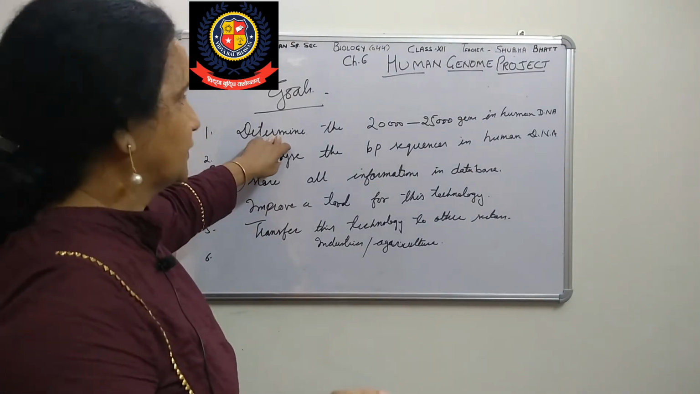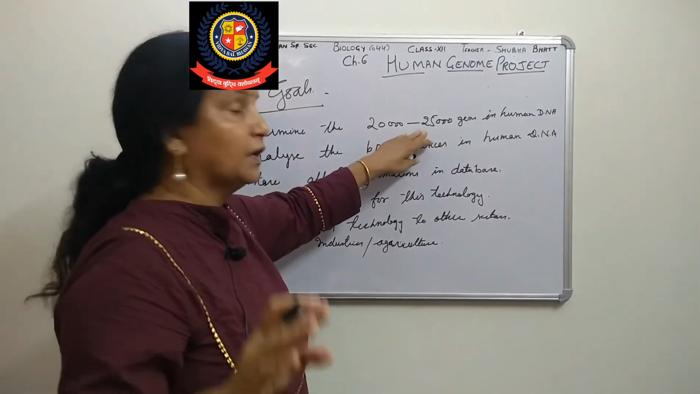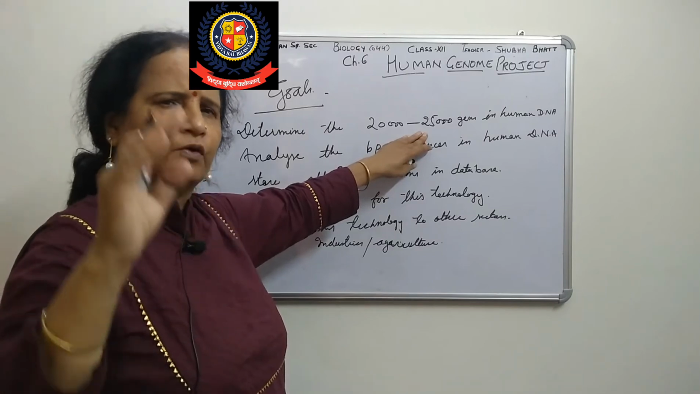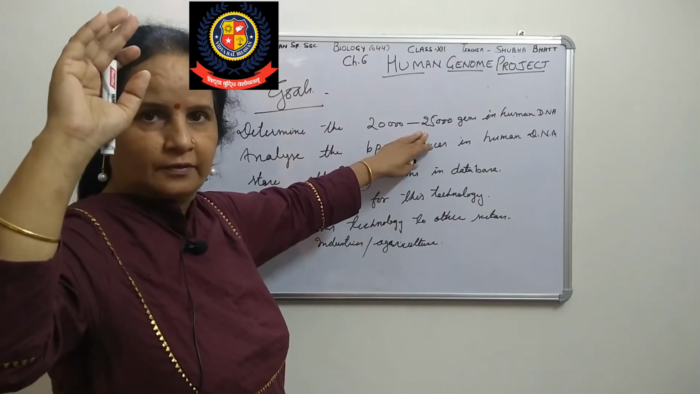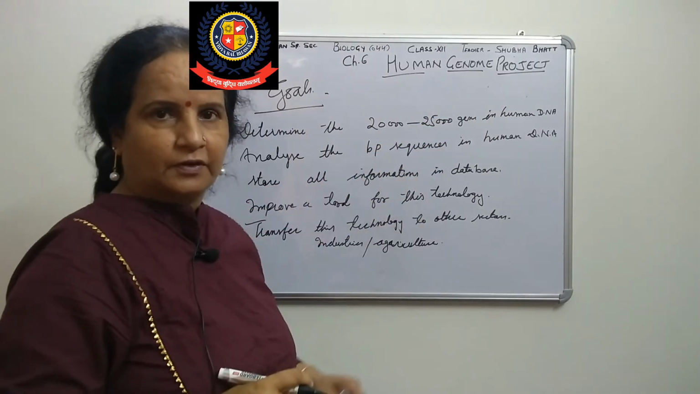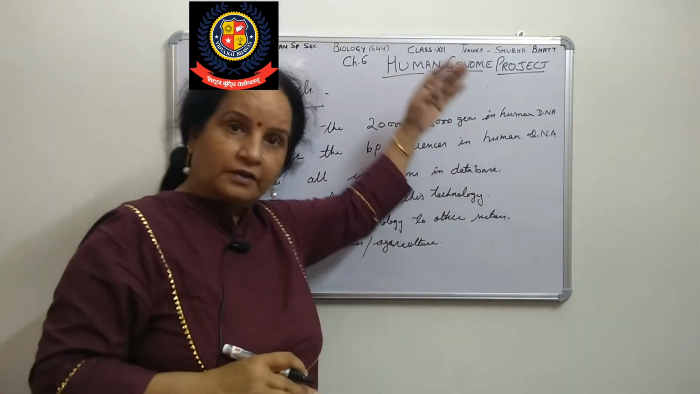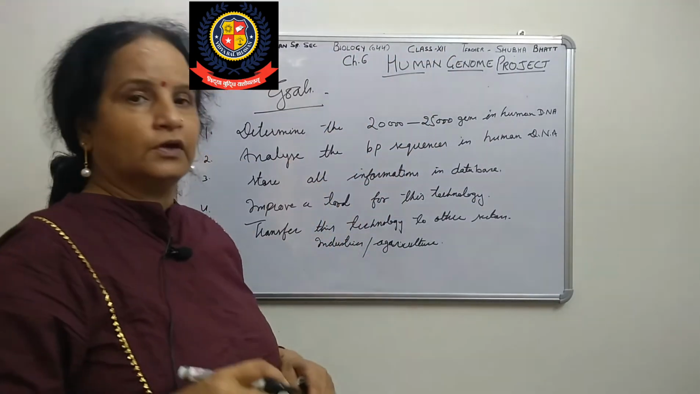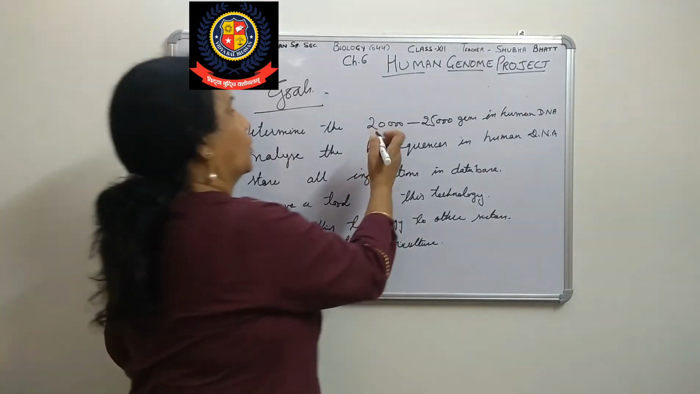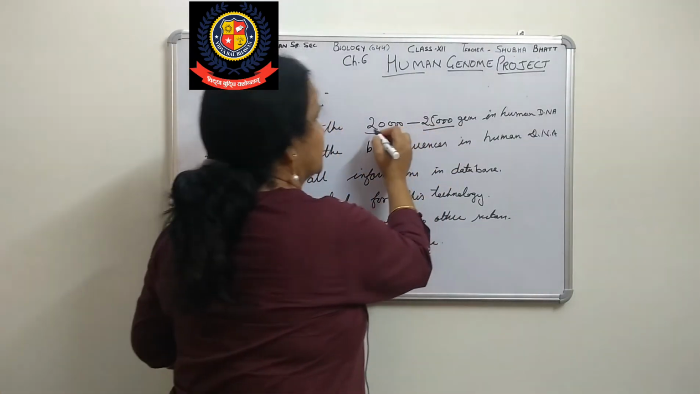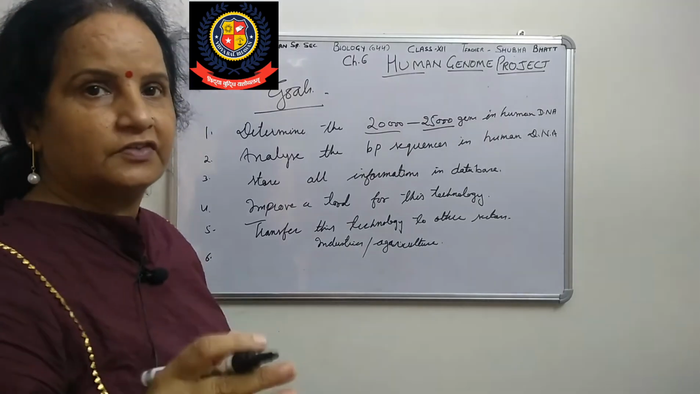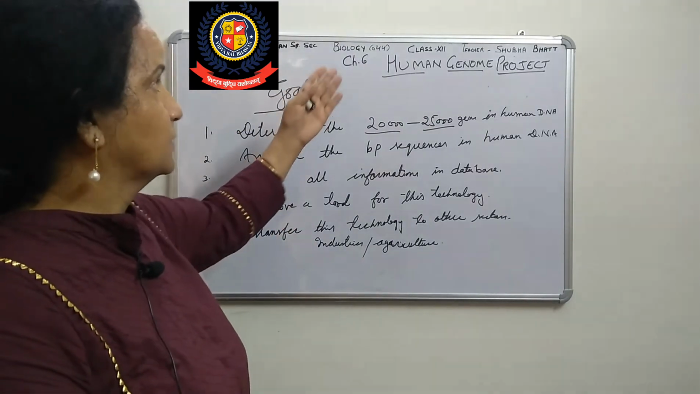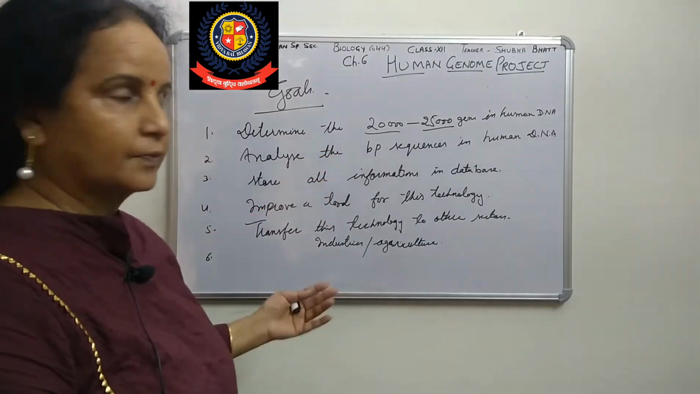Right? These are the goals. One more important point is to determine all the sequences, near about 20,000 to 25,000 genes. Earlier we were thinking that in human DNA near about 1 to 1.5 lakh genes are present. But after this sequencing, when we completed the human genome project, we found that only 20,000 to 25,000 genes are present in human DNA. Right? This is one more piece of information we know by doing this project.